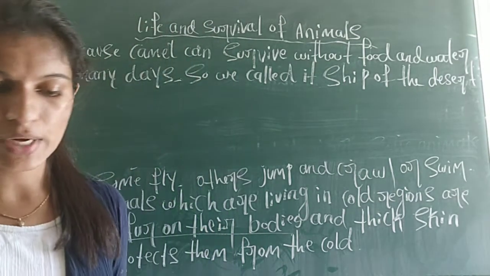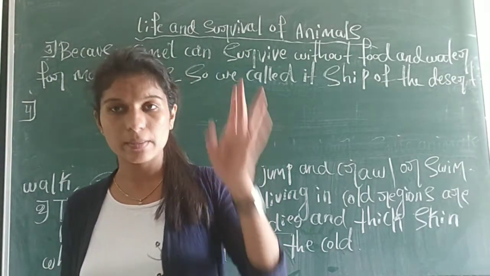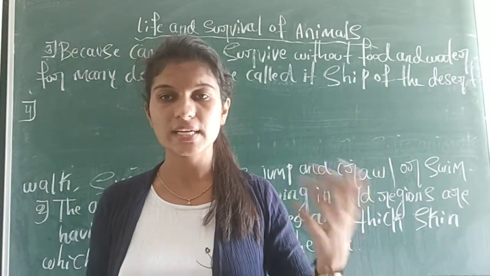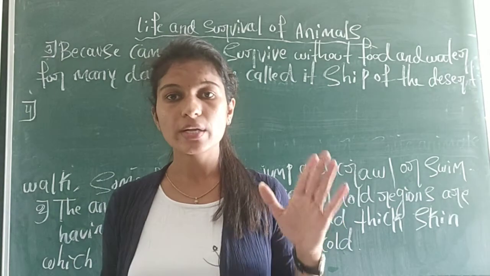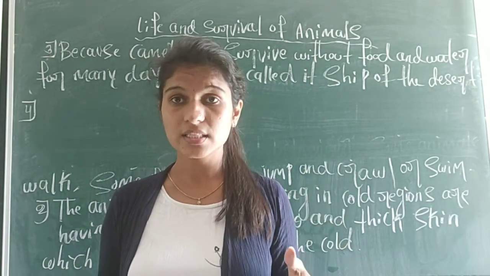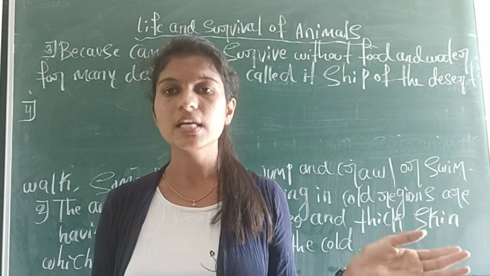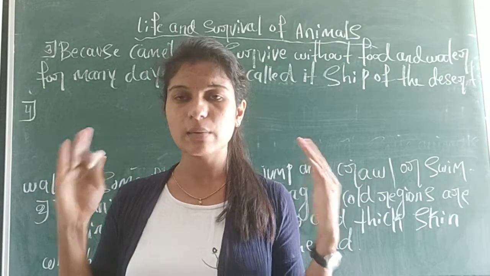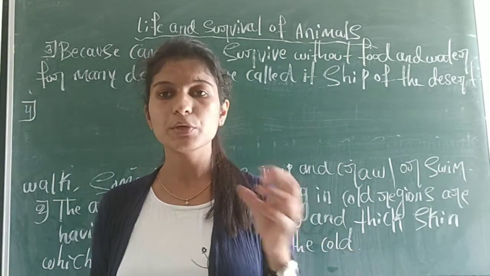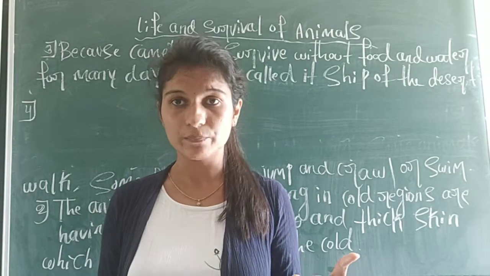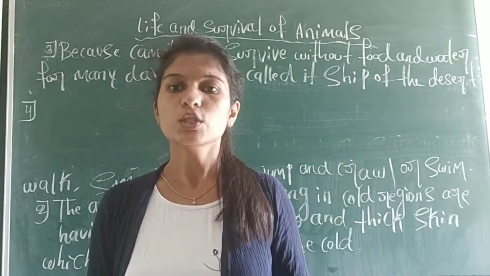It depends on the particular animal how it protects itself from enemies. Some animals have long and strong legs which help them run away from enemies. Some animals can fly easily. Some animals have a unique feature of changing color according to the surroundings.